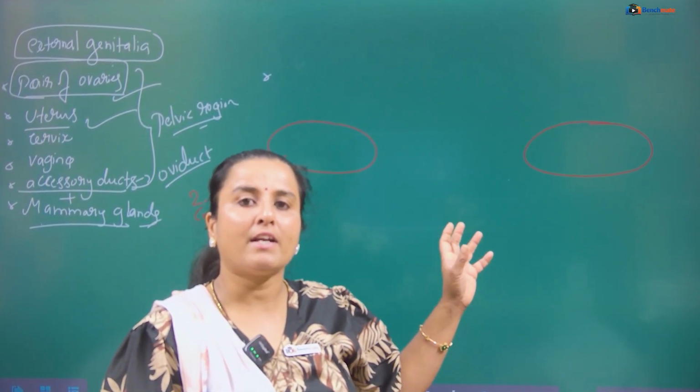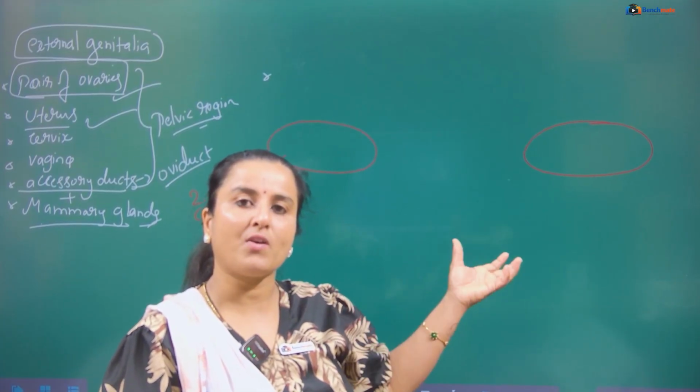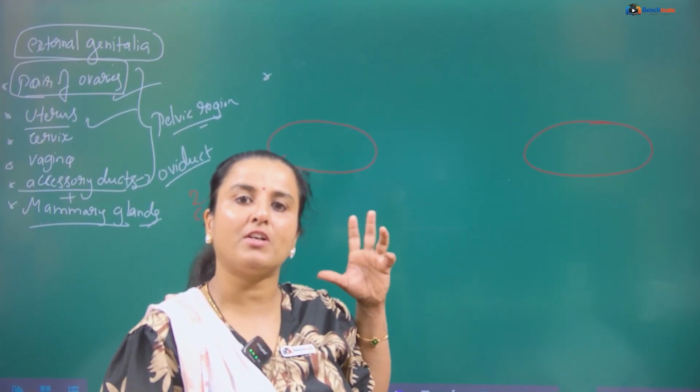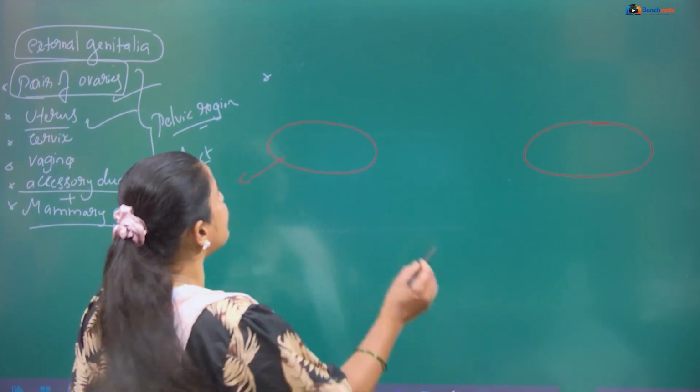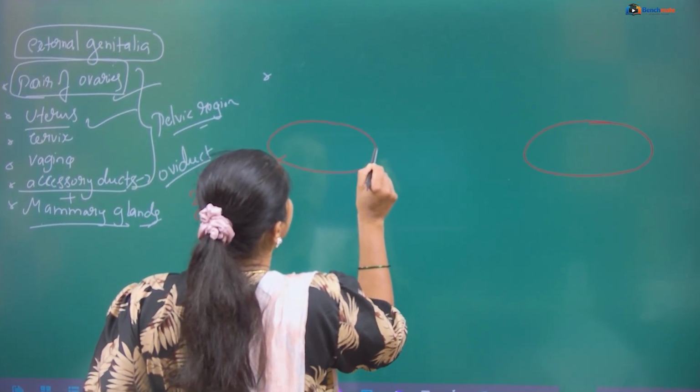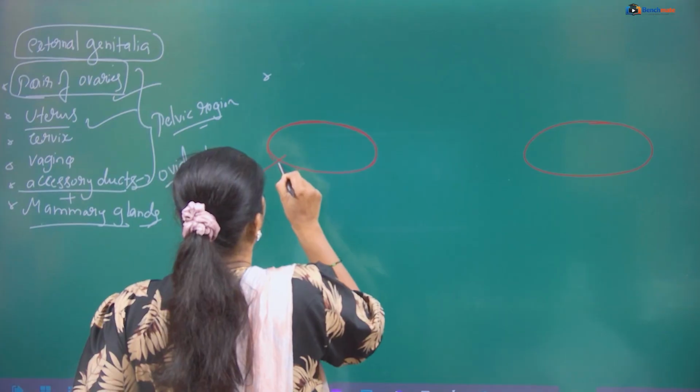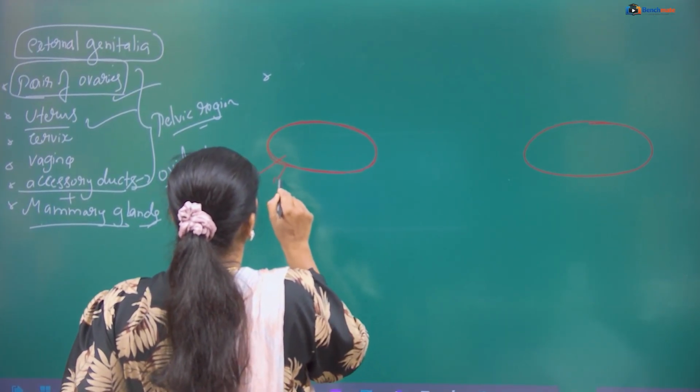They are attached to the pelvic wall with the help of the ligament. Getting my point?